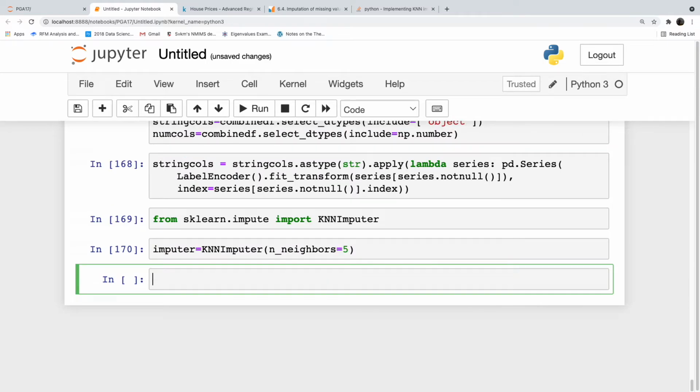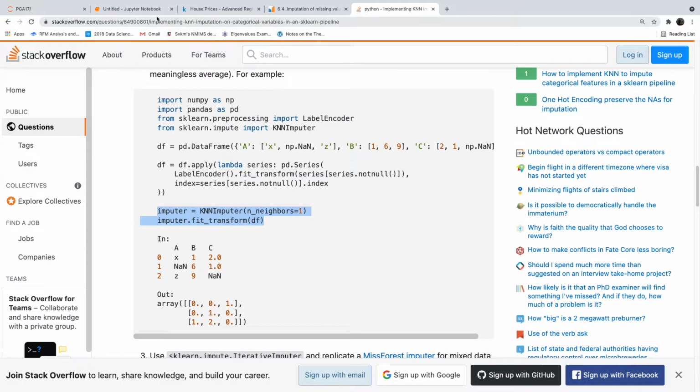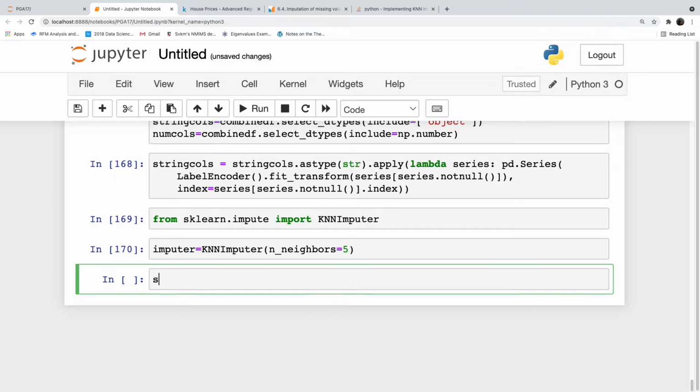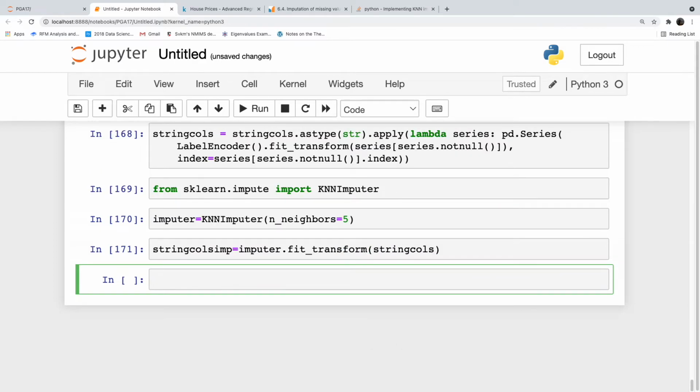I am asking it to take the 5 nearest neighbors. Okay, then we will apply it on our data frame. String calls imp is equal to imputer dot fit underscore transform string calls. We have imputed the string calls. So string calls dot head.